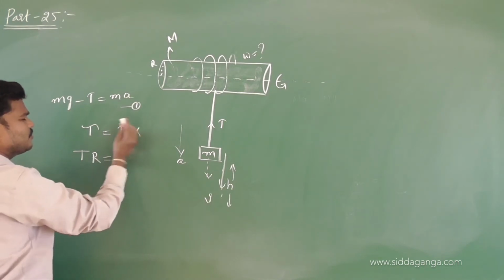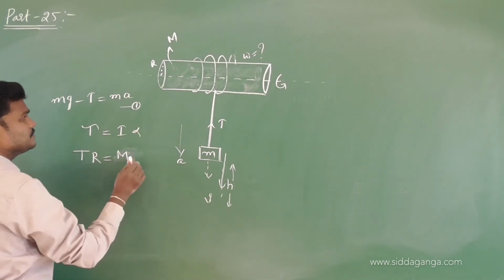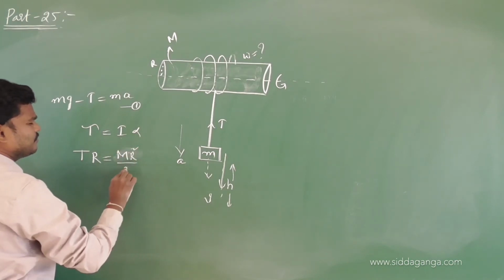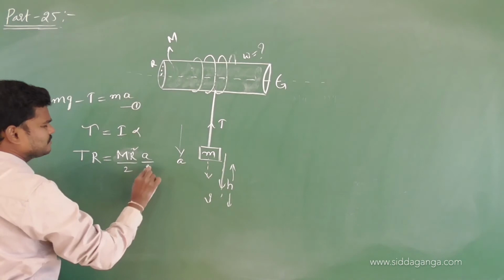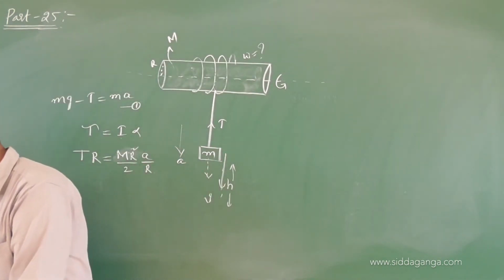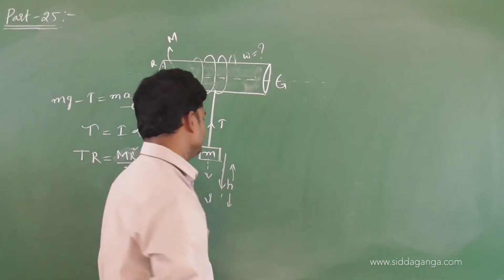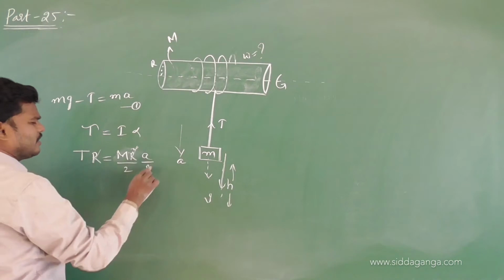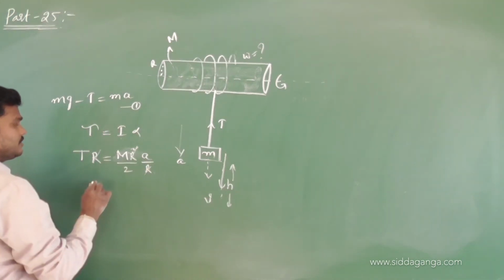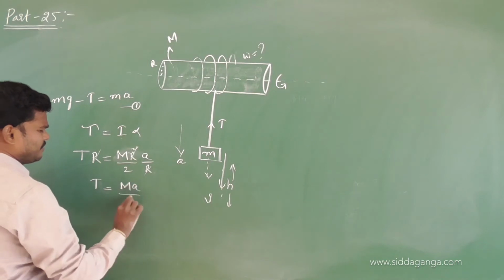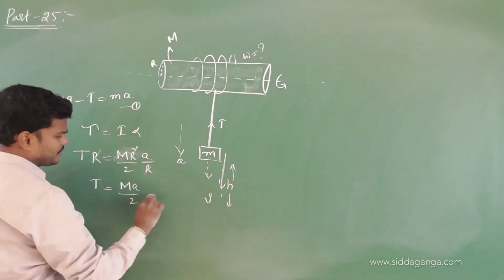MR square by 2, where this M is capital M. Alpha is a by R. Let us see what the masses are, whether the masses are the same, no, different masses. So R square, R cancelled. Then I got tension as Ma by 2.